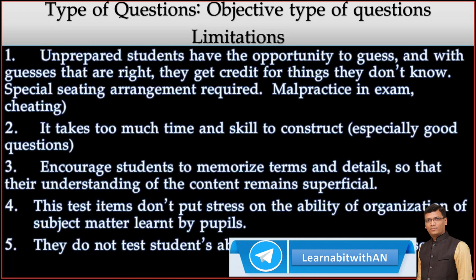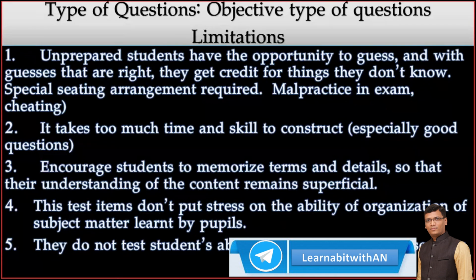What are the limitations? Those students who have not prepared anything will guess the answer. If the options are there, they will guess the answer, or they might copy from others. So malpractice in exams is always there. Cheating is always there. If the supervision is not proper or the sitting arrangement is not proper, anybody can copy the answer of the objective type of questions, because the answer is fixed.